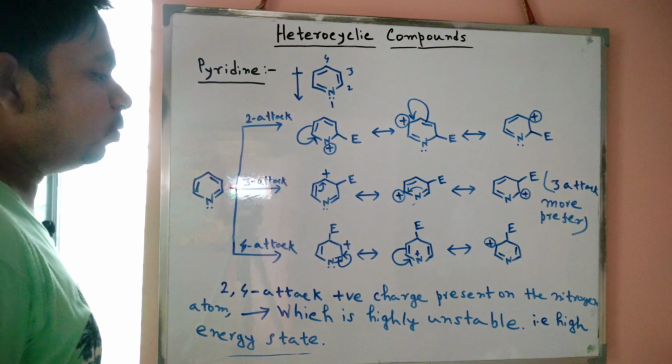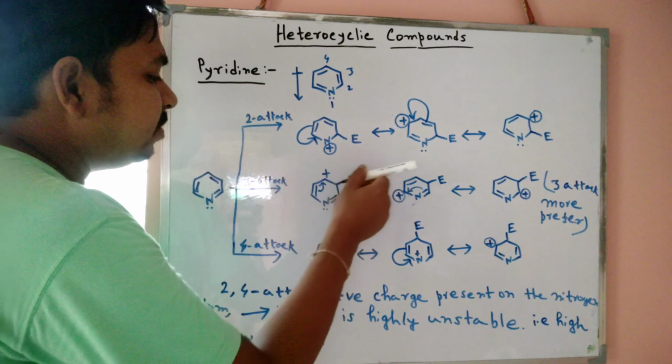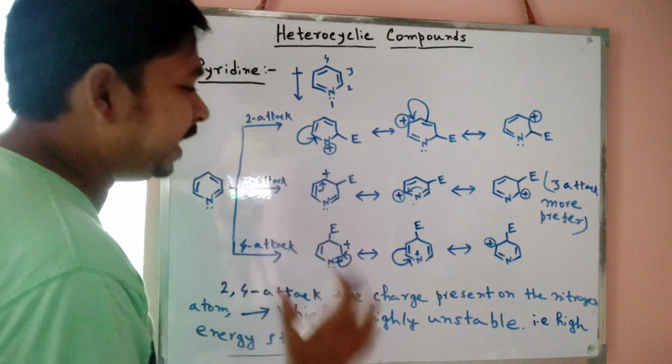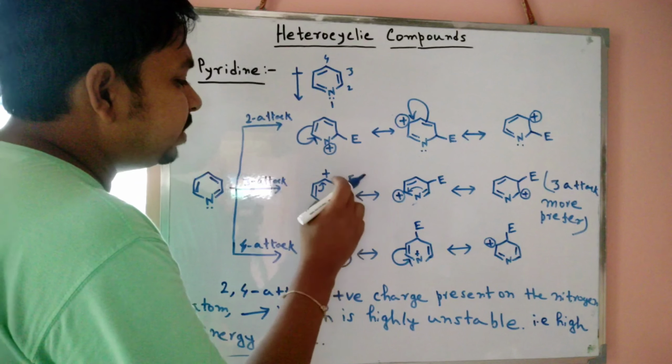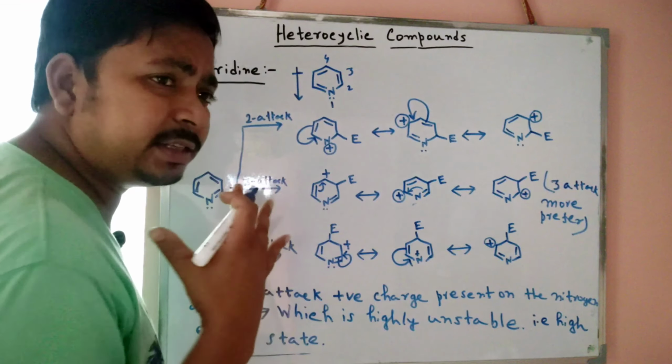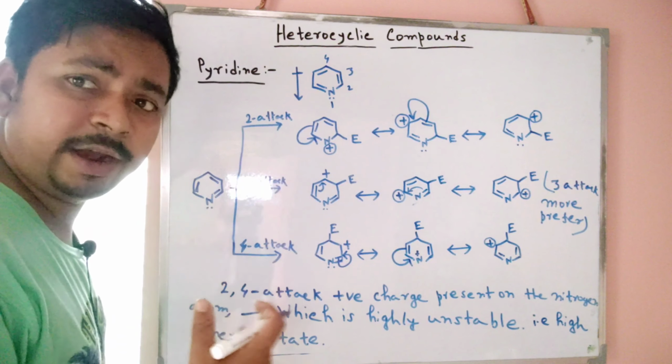Now the question is why. Here the 3 attack is more preferred, but why does electrophilic substitution take place in such a difficult way? Now we discuss why.